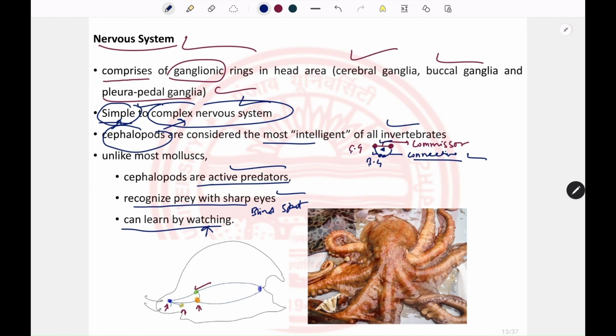However, their intelligence is still in question, because to attain very high intelligence, the organism must have a higher lifespan, and it must have a very high social life. In the case of cephalopods or octopus, they have a lower lifespan, and they don't have that much of a good social life. So how they get this much intelligence is still in question.